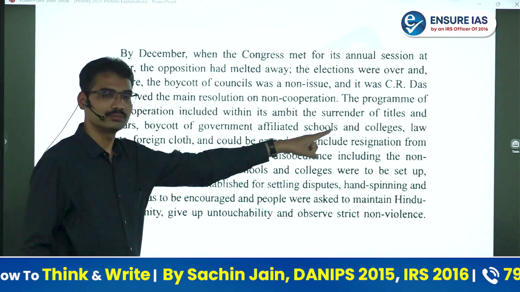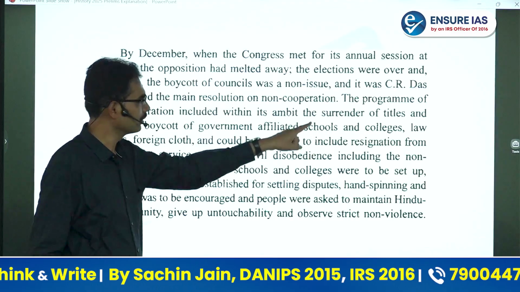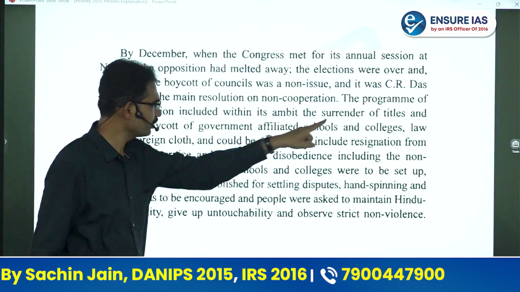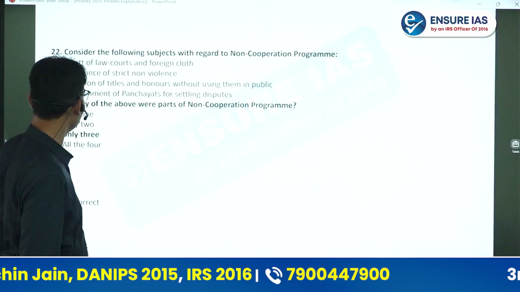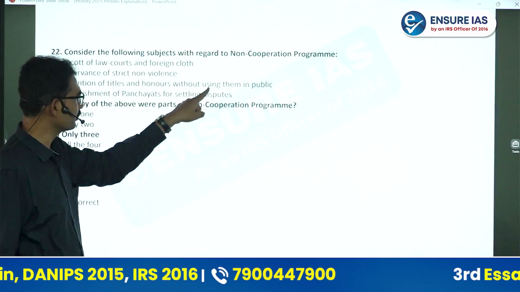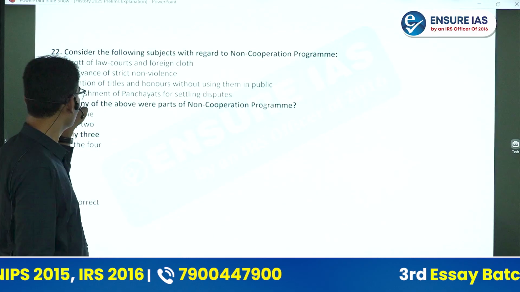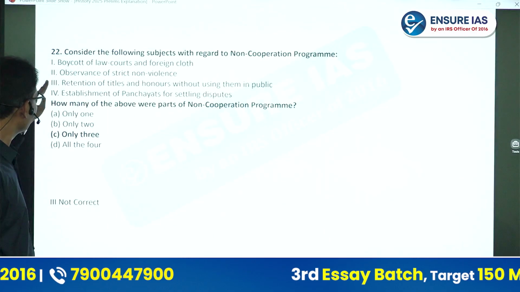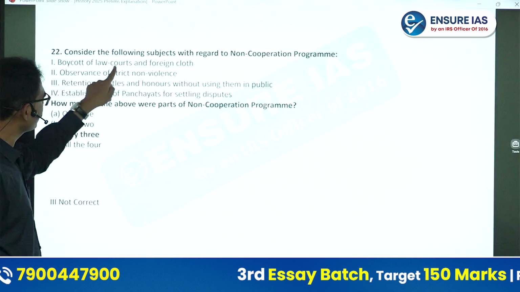Whatever the program, that is the same. It is Bipin Chandra only. The program of non-cooperation included within its ambit surrender of titles and honors. Here it is saying retention of titles and honors without using them in public. So retention, no, surrender. Except this one, all the 3 are there. Boycott of law courts is also there.